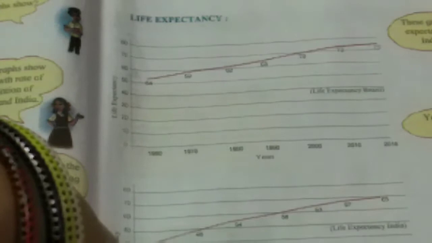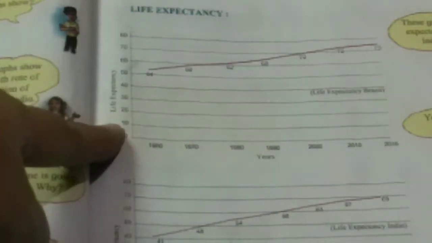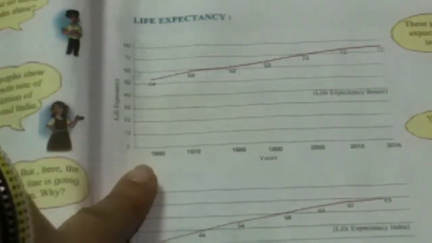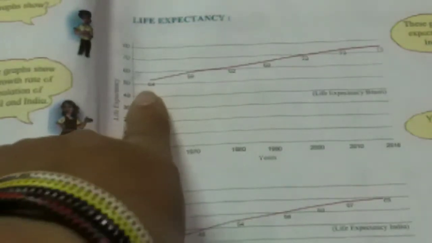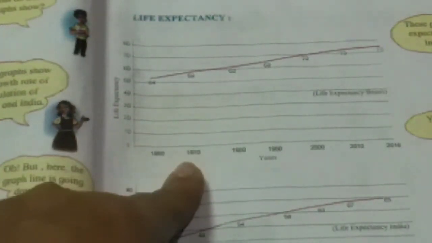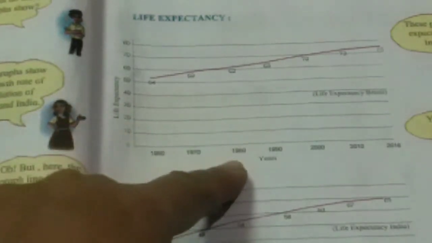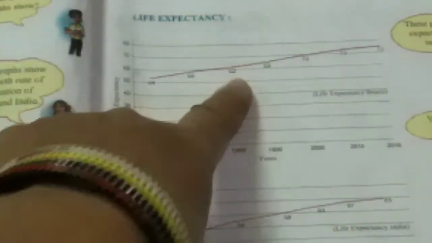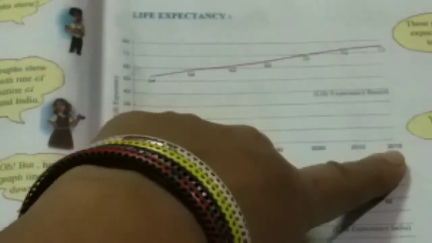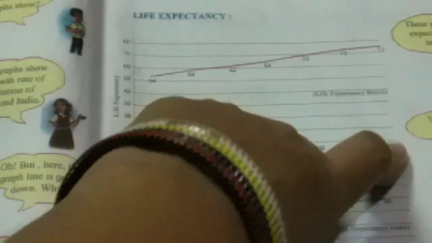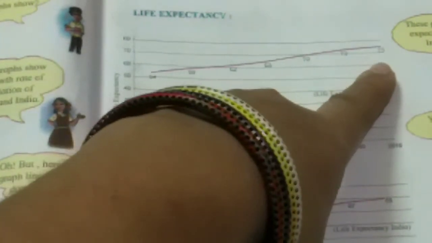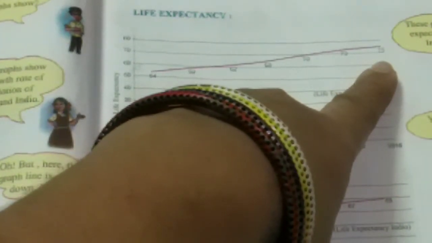See here, in 1960 the life expectancy was 54. Then in 1970, after 10 years, it was 59. In 1980 it was 62. In 1990 it was 65. Now till 2016 the life expectancy is 75. Means people used to live till the age of 75.